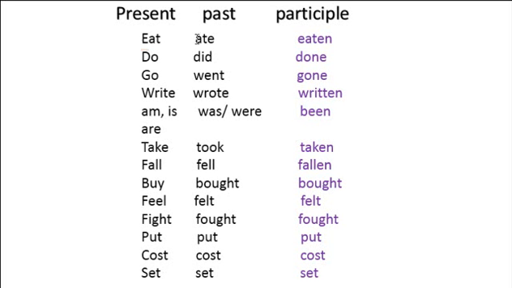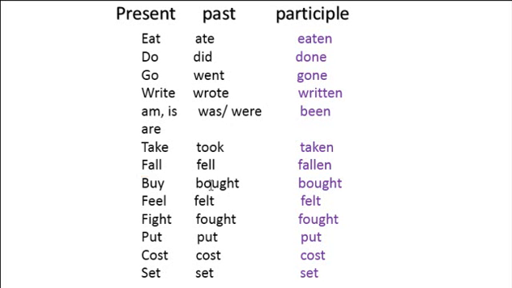Present, past, and participle. Eat, ate, eaten. Do, did, done. Go, went, gone. Write, wrote, written. This is the verb to be: is, are. The past was, were. The participle is been. Okay. Take, took, taken. Fall, fell, fallen.